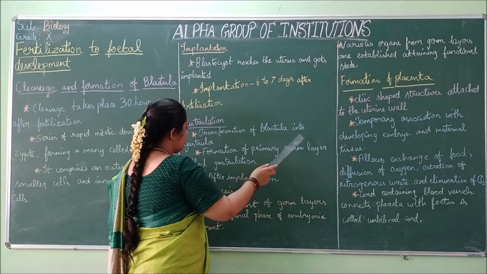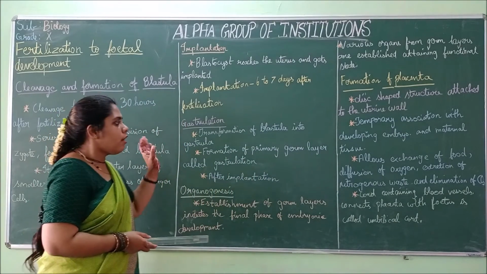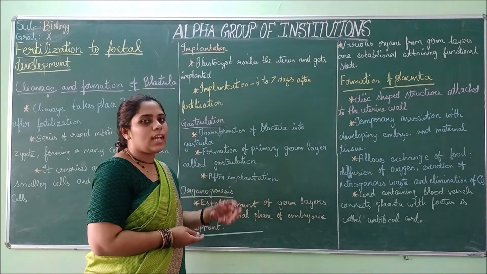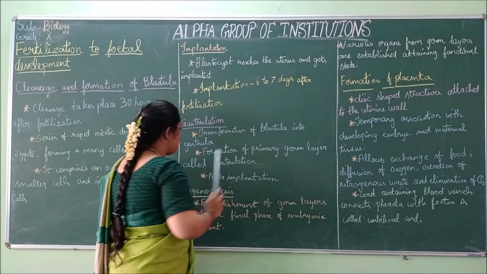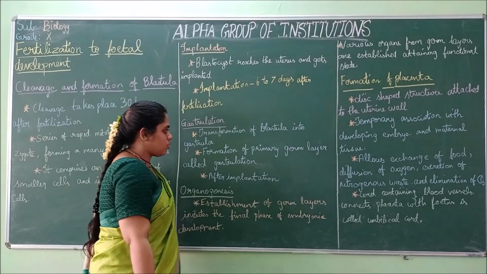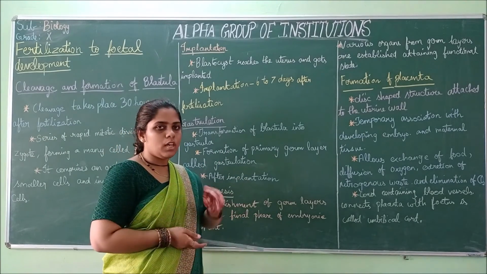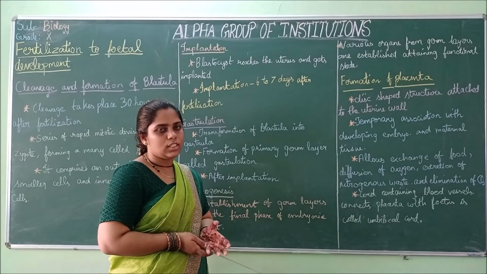Formation of blastula into gastrula. So gastrulation means what? From blastula, how it is converted into gastrula. The formation of primary germ layer is called gastrulation. So a germ layer is formed. Primary germ layer is formed. That formation only is called gastrulation.